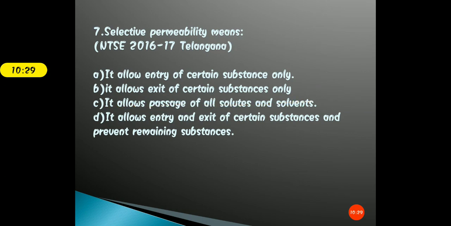And D, it allows entry and exit of certain substances and prevents remaining substances. Students, here the options are again very confusing, but if you are clear with your concepts, it is very easy for you. Selective permeability, this concept we have studied while we were discussing the process of osmosis. Okay, so on that basis, take your time and mark the right answer.